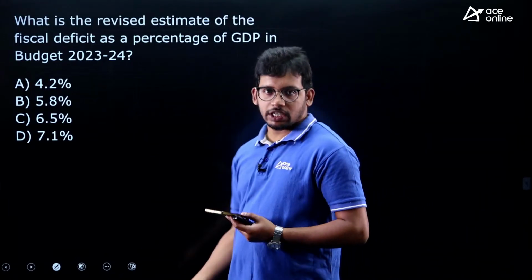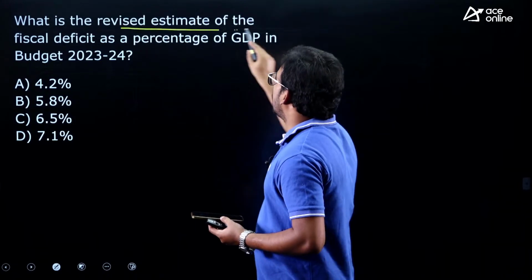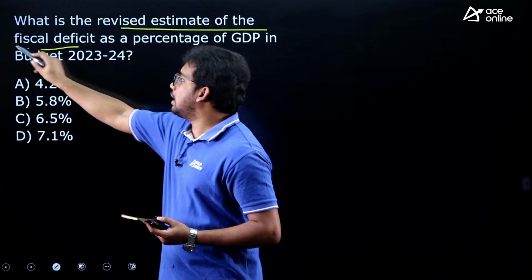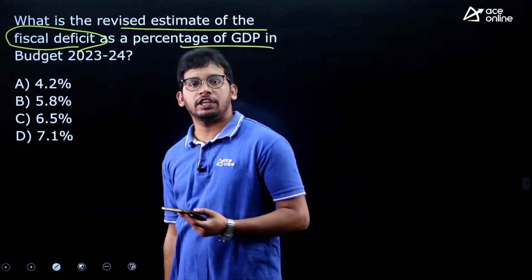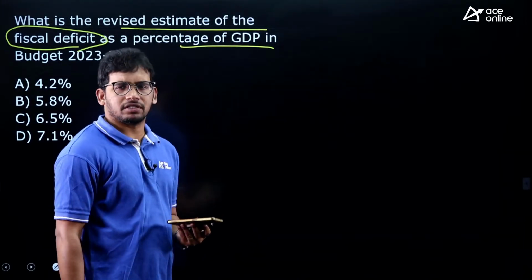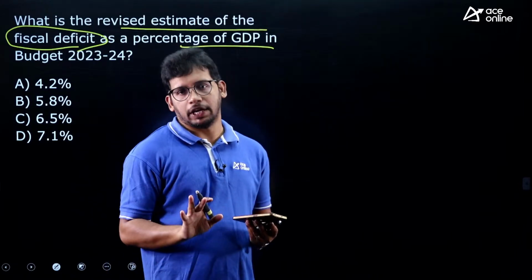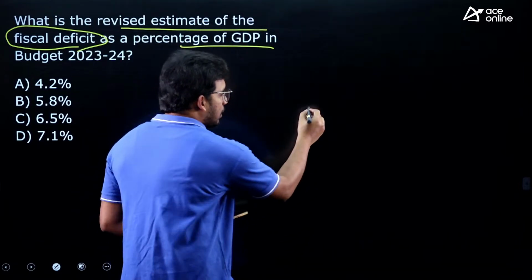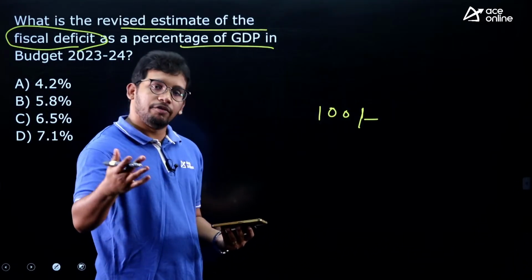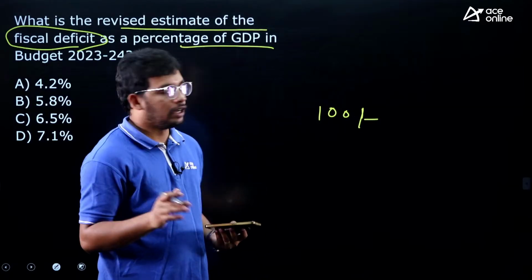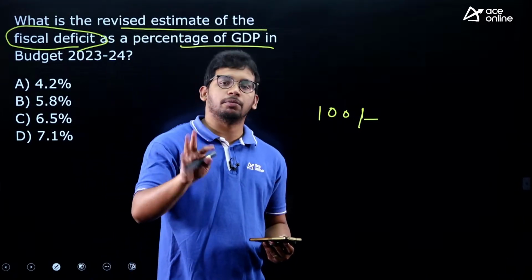Next one, this is from the budget, this year's budget 2024. What is the revised estimate of fiscal deficit as percentage of GDP in budget 2023-24? Now understand what actually a fiscal deficit is. This term has been widely mentioned. You might have listened a lot of times. Fiscal deficit means government will plan for, say for example, 100 rupees. For this year, they have said that we have got 100 rupees, we are going to spend this. But this 100 rupees won't be sufficient for 1 year. Within 8 months, 9 months, government will complete the budget.